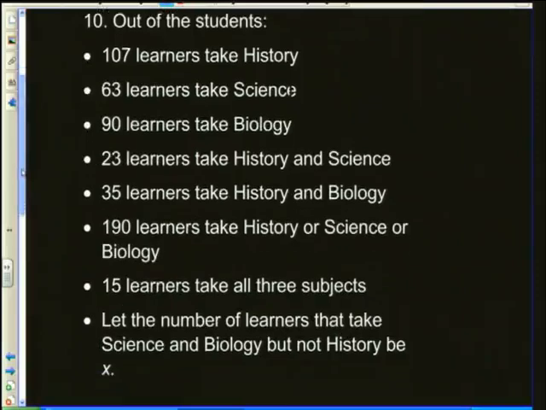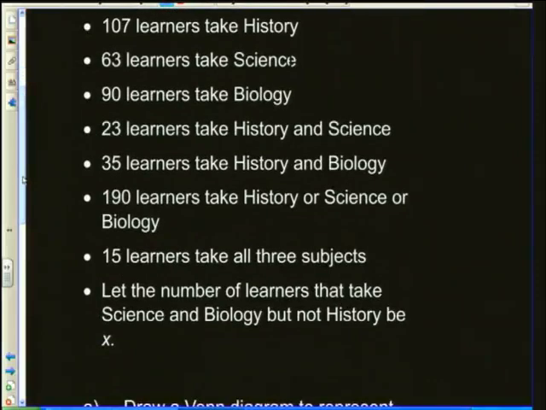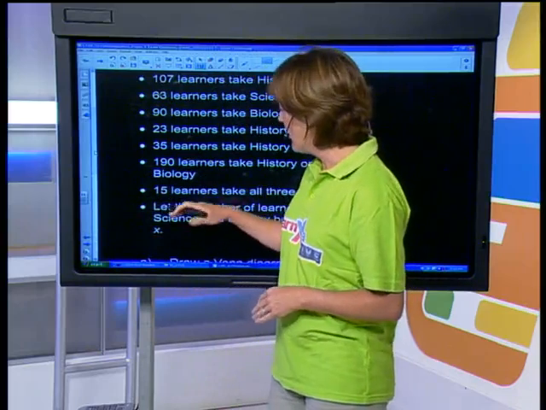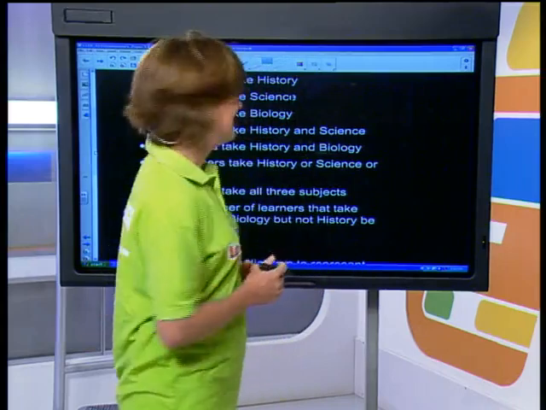And here's a nice hint for you. They want you to let the number of learners that take science and biology but not history be the value of x. So what you're going to do with this information is first of all plot a Venn diagram. Remember, you've got 3 different subjects, so my first hint to you is you've got 3 different overlapping circles. I want you to read very carefully through the information given. And another small hint, just to set you on your way: start at the bottom. Start with the information regarding where x is and work your way up, and you'll find that it is not as bad as a lot of you seem to think it is. So that's your challenge question.